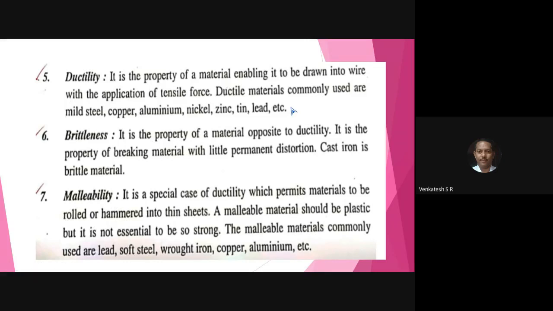In the examination, you may have this question: list and define the mechanical properties of material. All of you please write down. List and define the mechanical properties of material. Write minimum 6, maximum as many as you remember. Now I stop at this stage. I will continue in the next class.